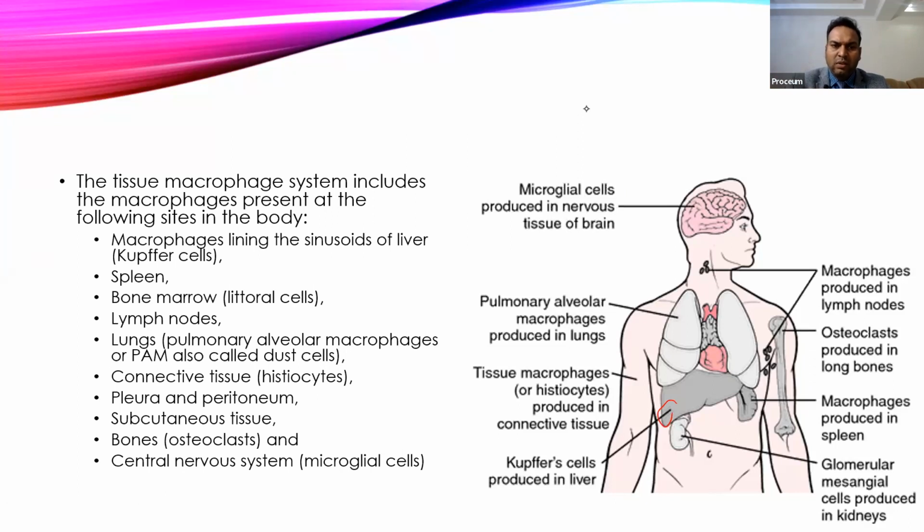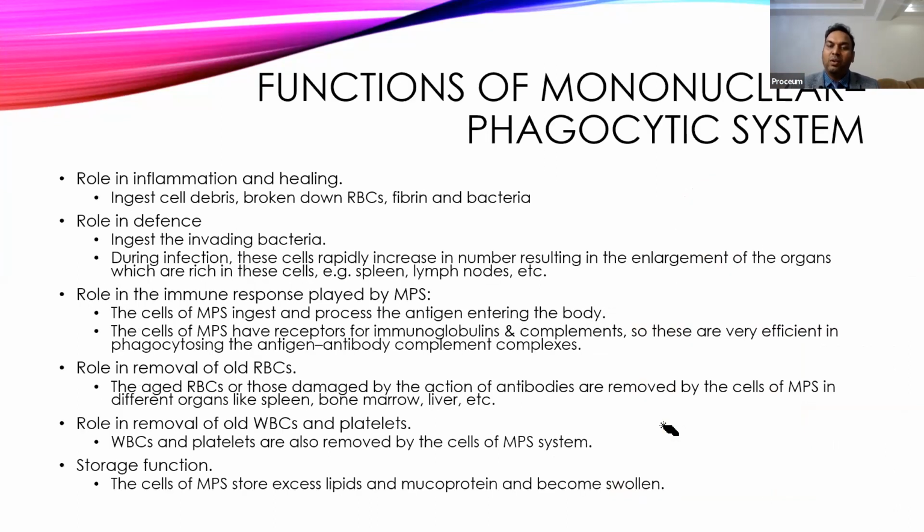So these macrophages will wander in these particular tissues and try to remove the dead tissues and debris from there. And if a foreign particle comes, that foreign particle will also be removed. So monocytes inside the blood and macrophages inside the tissue together form the mononuclear phagocytic system.